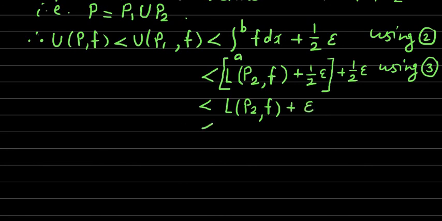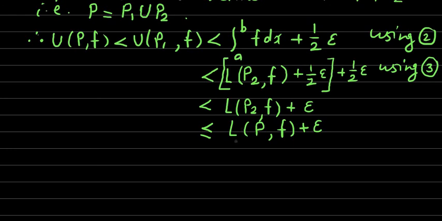But this is less than or equal to the lower sum over the partition P for the function f, as P is a common refinement. Therefore this lower sum over P2 is less than or equal to the lower sum over partition P plus epsilon, as this P is a common refinement of P1 and P2, therefore we have this result.